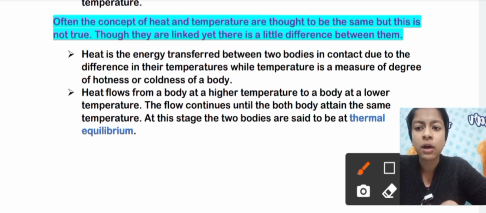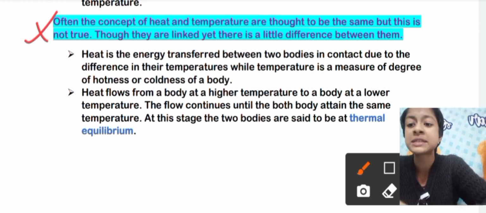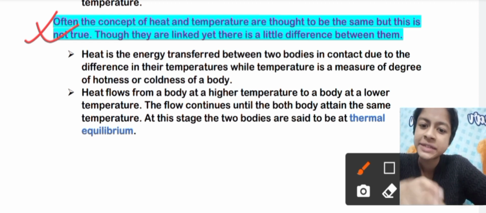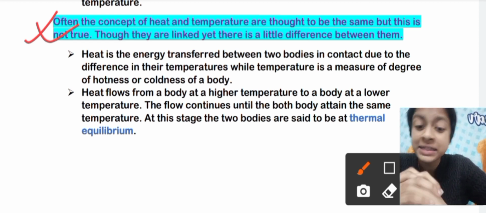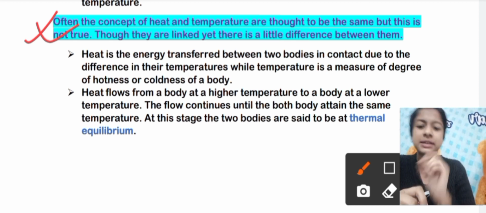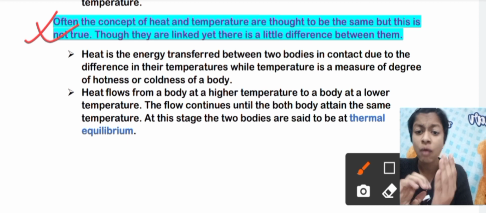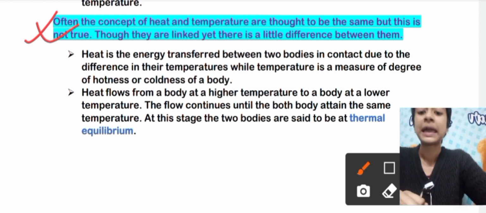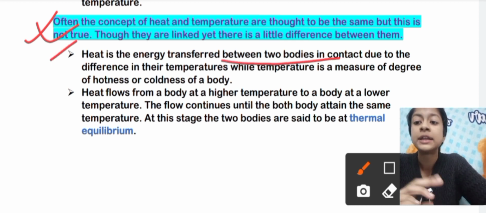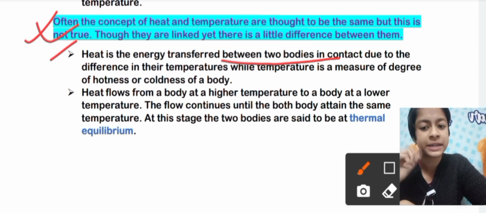Often the concepts of heat and temperature are thought to be the same, but this is not true. We think that heat and temperature are the same thing, but they are not. Though they are linked with each other, there is a little difference between them. What is the difference? Let's see. Heat is the energy transferred between two bodies in contact due to the difference in their temperature, as I told you.